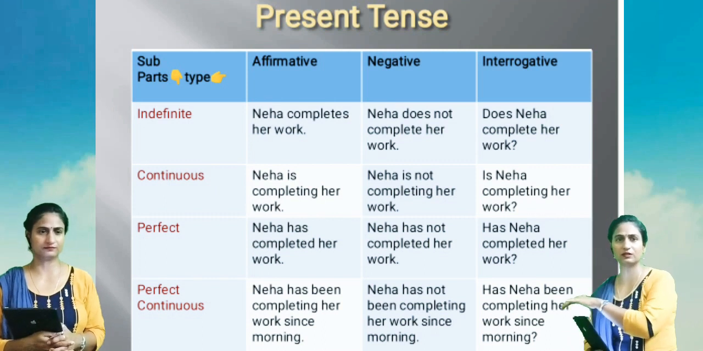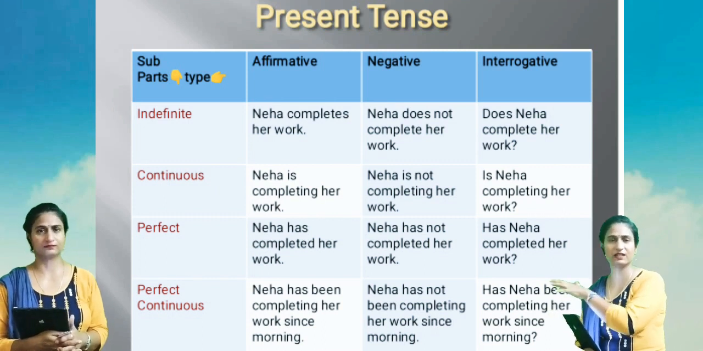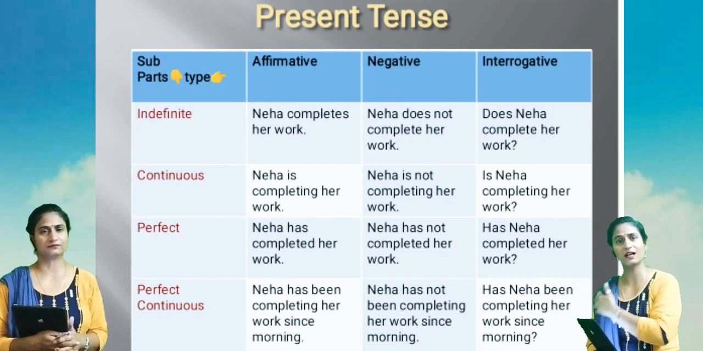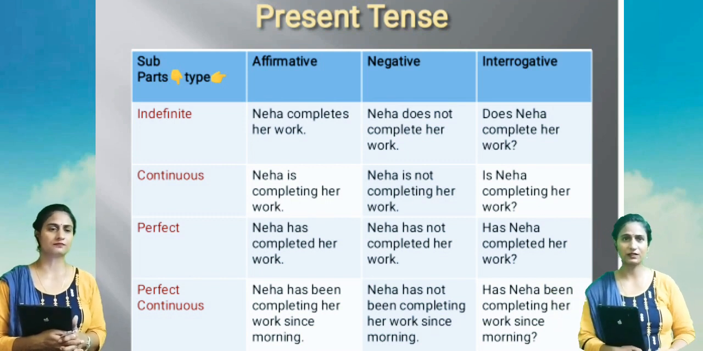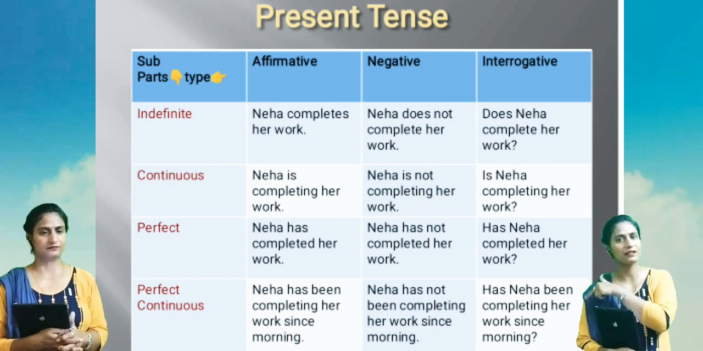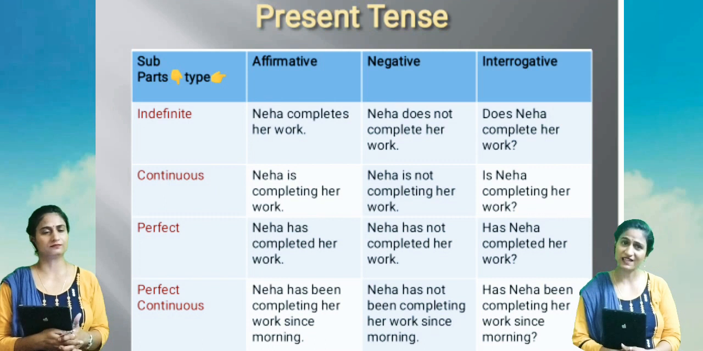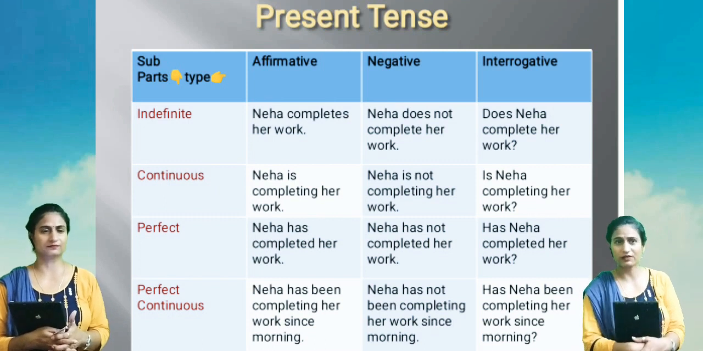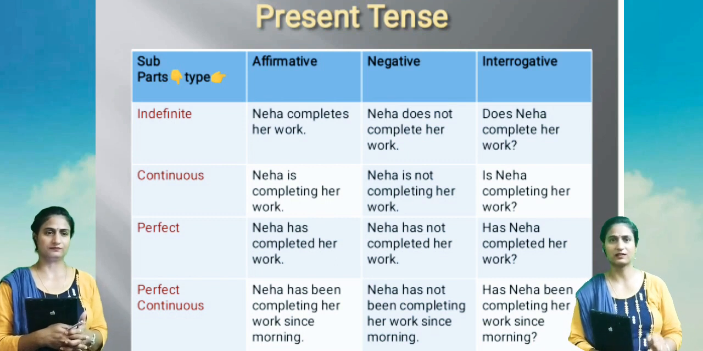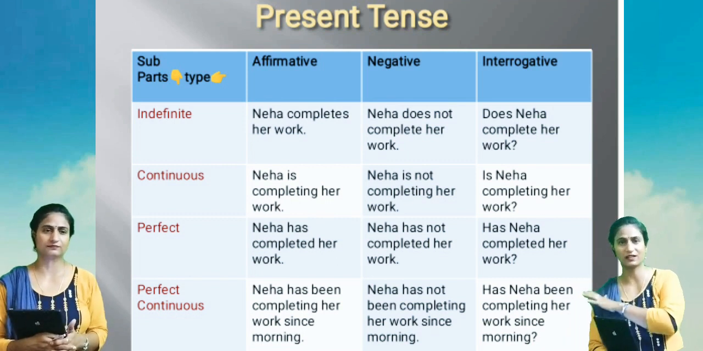So this is present perfect. Neha has completed her work. Neha has not completed her work. And now in interrogative we have to take the helping verb in the beginning. So it will be: has Neha completed her work? And what do we have to do at last? Yes, we have to put a question mark. So, has Neha completed her work?